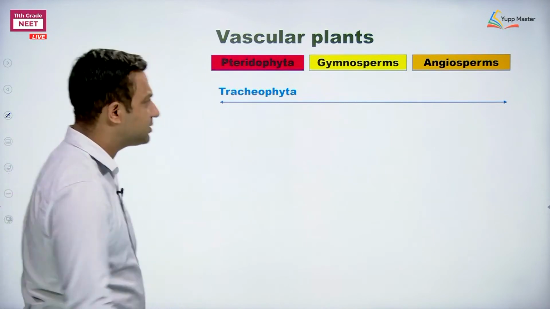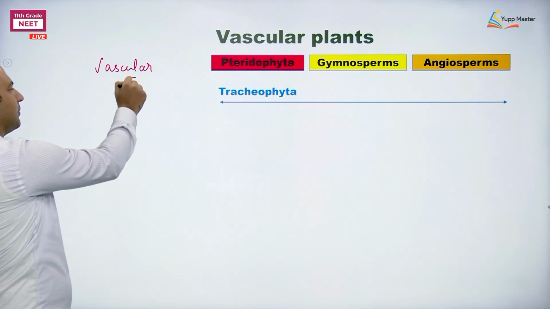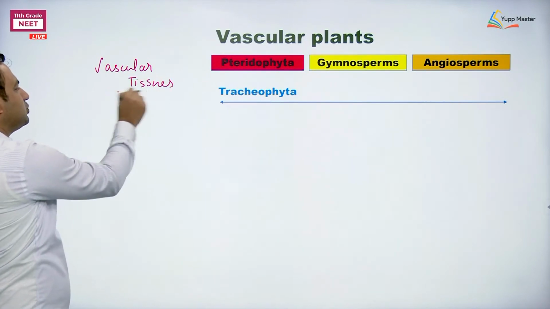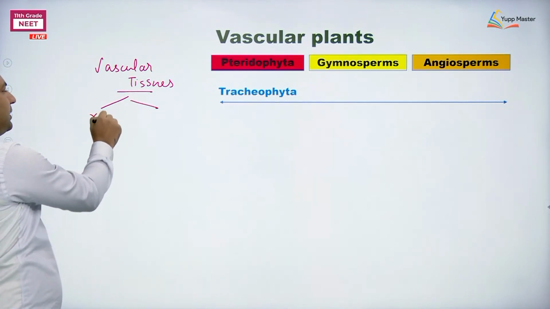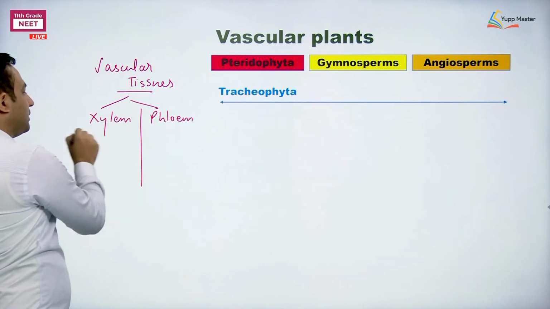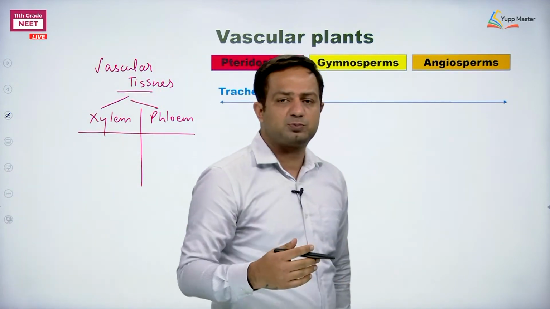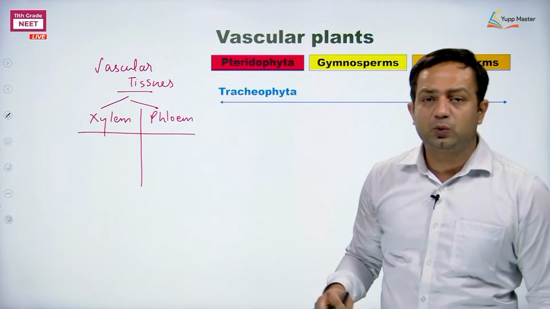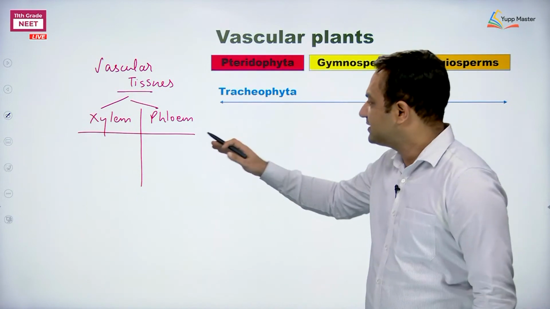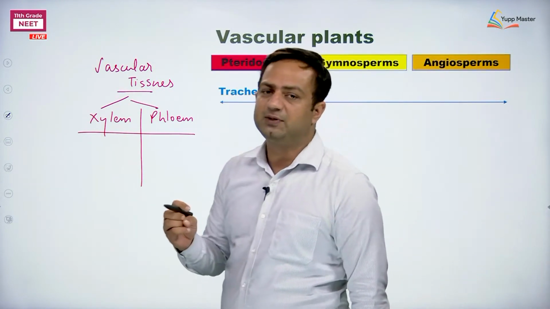Which vascular tissues? Xylem and phloem. Among these 3 groups, the constituent cell types of xylem and phloem may differ, but the function is the same.